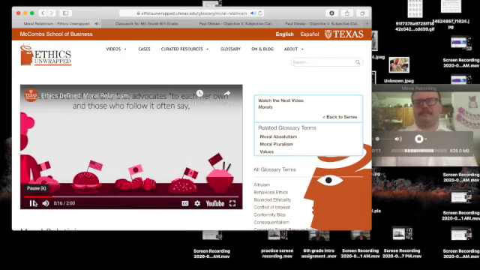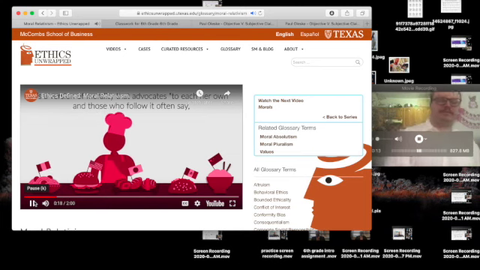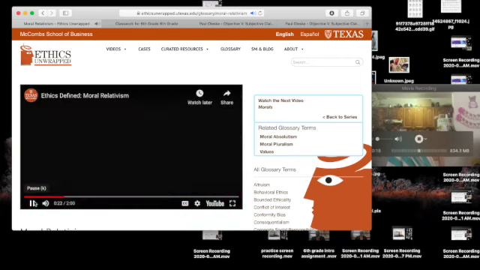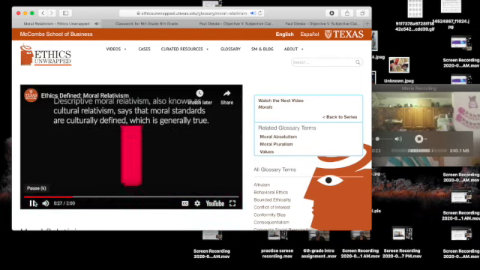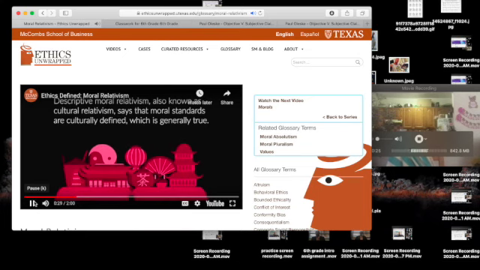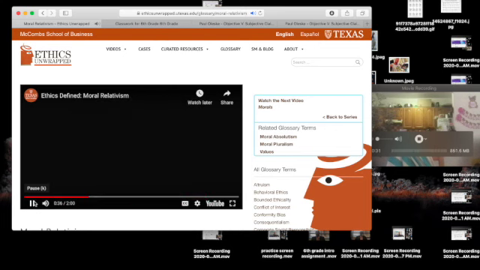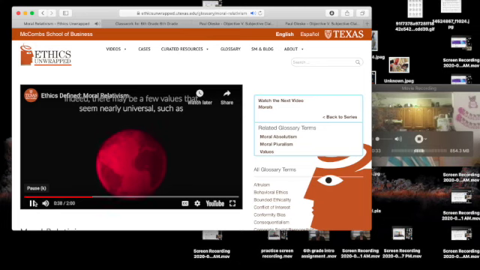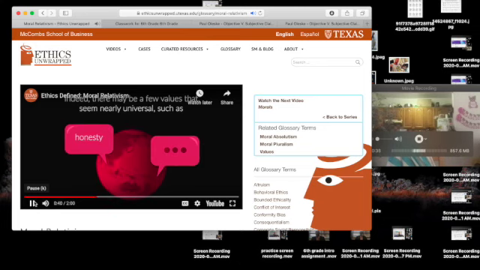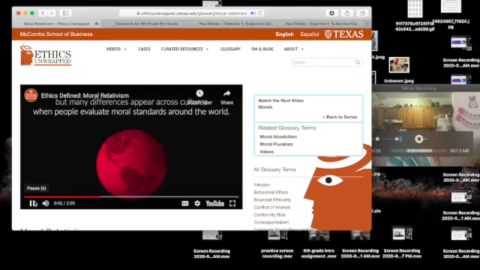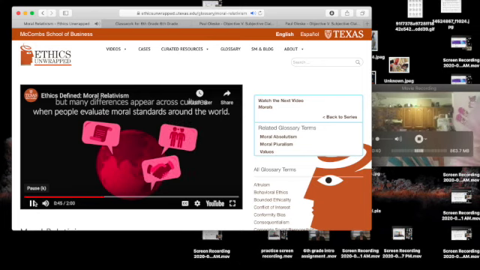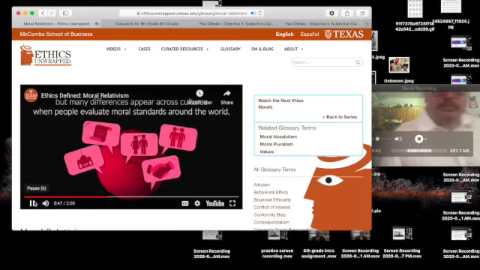It's a version of morality that advocates "to each her own," and those who follow it often say, "Who am I to judge?" Moral relativism can be understood in several ways. Descriptive moral relativism, also known as cultural relativism, says that moral standards are culturally defined, which is generally true. Indeed, there may be a few values that seem nearly universal, such as honesty and respect. But many differences appear across cultures when people evaluate moral standards around the world.